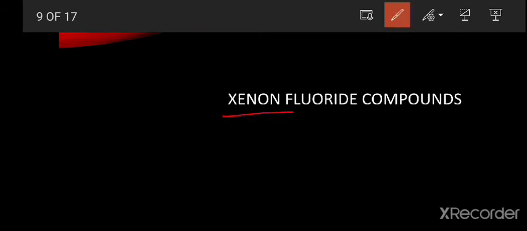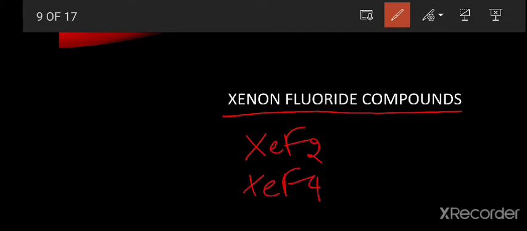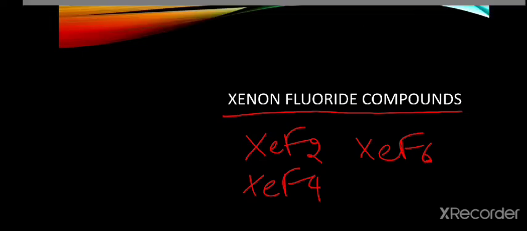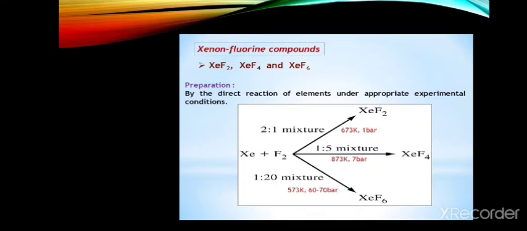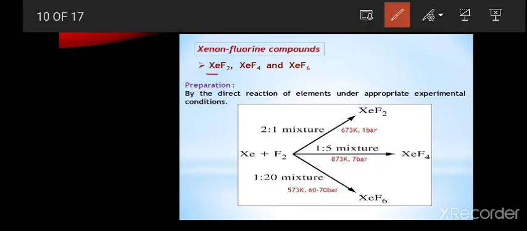Xenon forms compounds with fluorine and oxygen. It forms different types of fluorides: xenon difluoride, xenon tetrafluoride and xenon hexafluoride. These three are the xenon fluoride compounds, and it can also form xenon octafluoride. Next, we will see the preparation of these compounds, by direct reaction of the elements under appropriate experimental conditions.